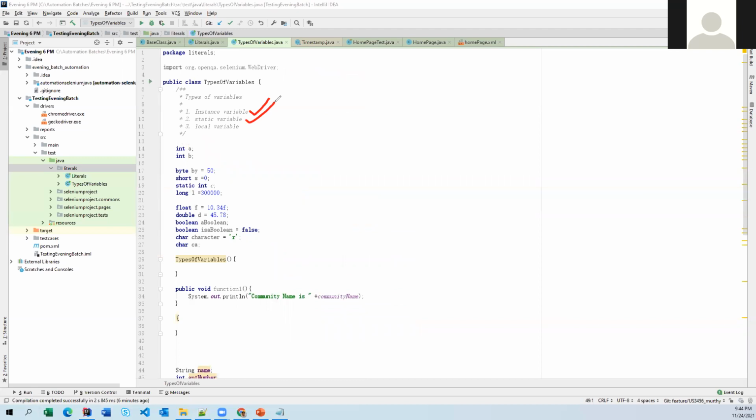Okay, so any questions up to here? If you have any questions, we can talk about them now. Before going to the local variables, we can talk about instance variable and static variable if you have any questions.